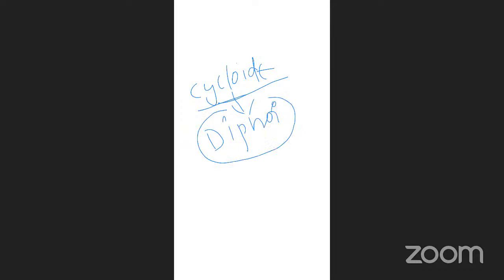What are the last types? Cycloid and ctenoid are the last types. Generally, these cycloid scales you will find in the Dipnoi fishes. Which fishes? Dipnoi fishes contain the cycloid scales.